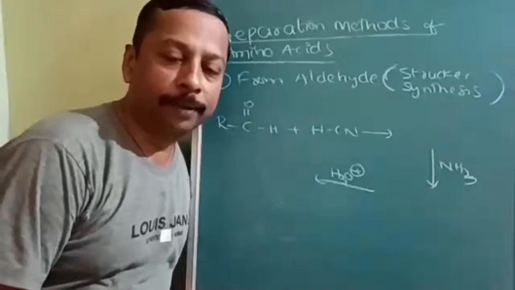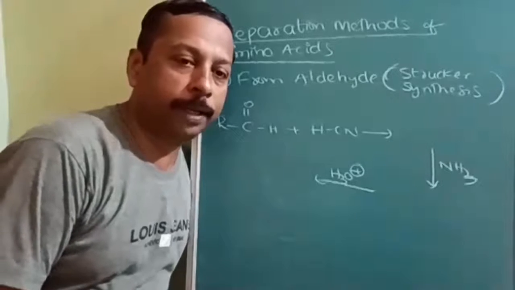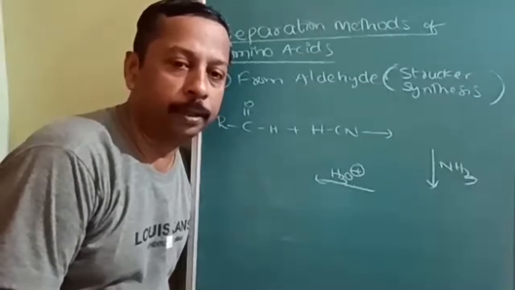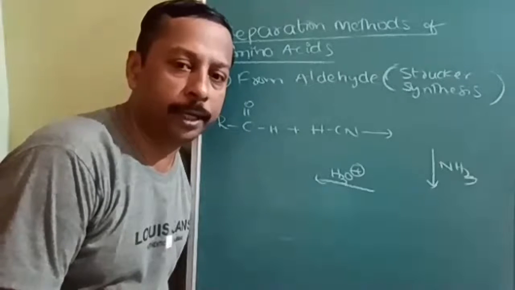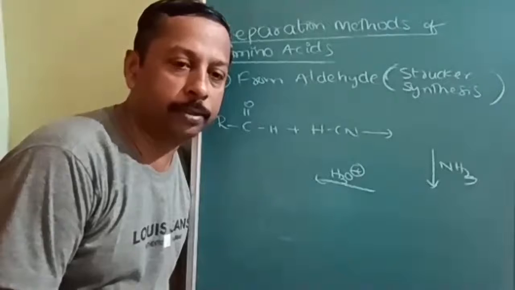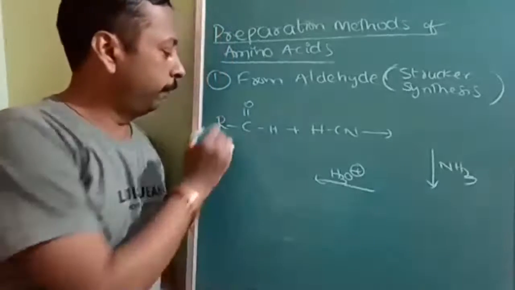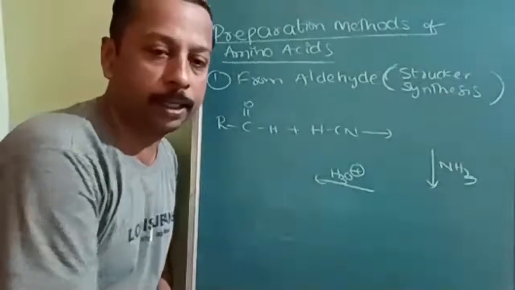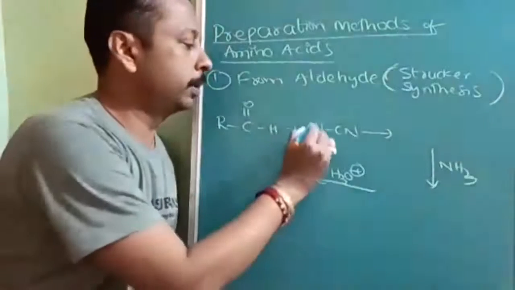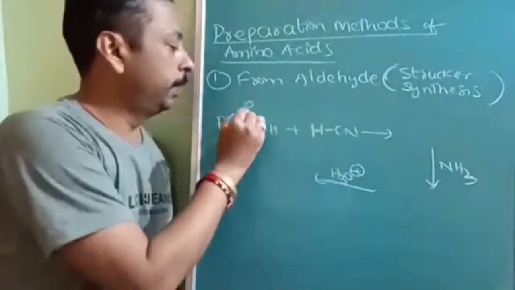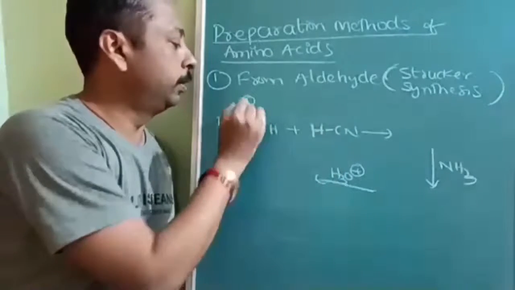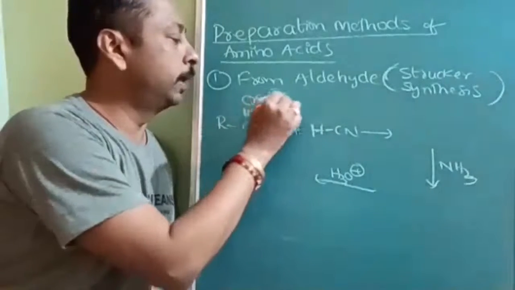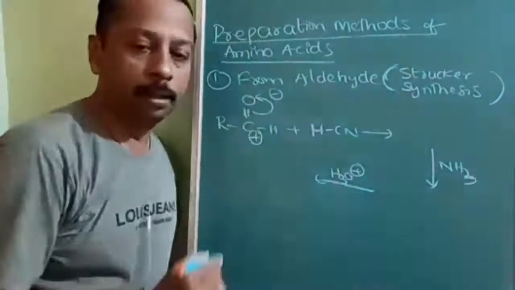See, from normal compounds only we can prepare alpha amino acid. Suppose we have an aldehyde. It is called Strecker synthesis; the name is not much required, but you should be able to do the conversion. When you add HCN, hydrogen cyanide, what will be the product? In the presence of the weak pi bond with more electronegative oxygen, the electrons will go this side, this will be negative, this will be positive.